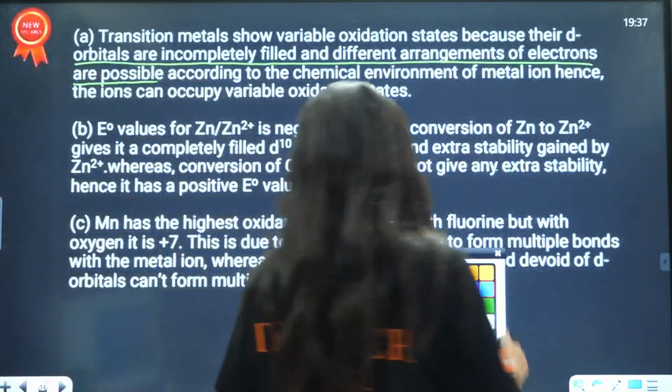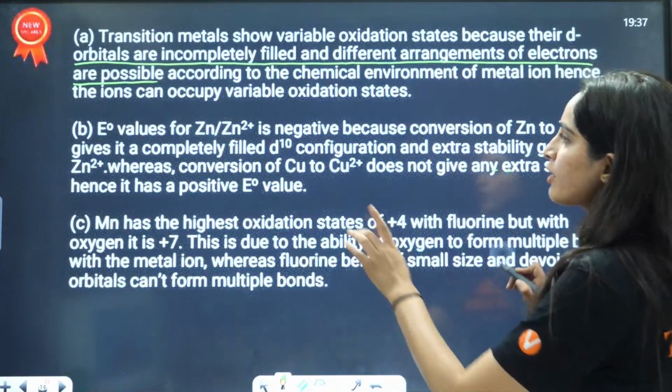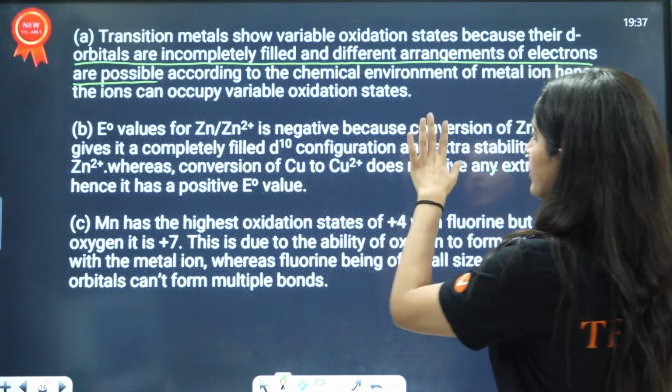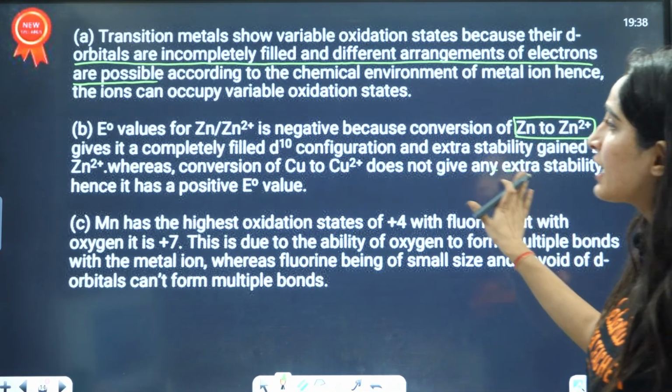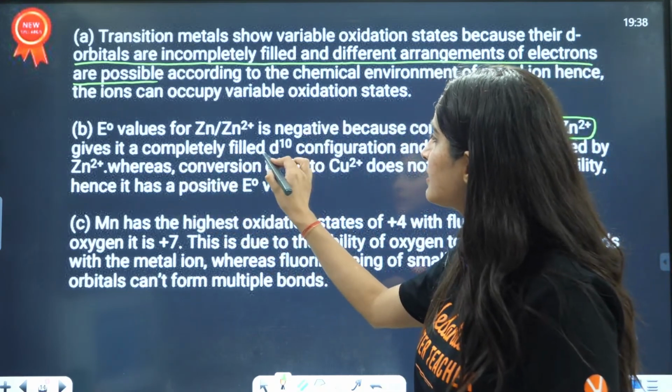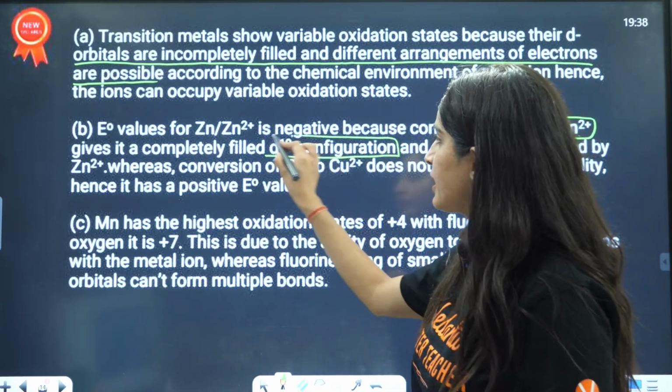As you can see, this is how you will write it in the paper: the E naught value of Zn2+ to Zn is negative because conversion of Zn to Zn2+ gives it a completely filled 3d10 configuration.